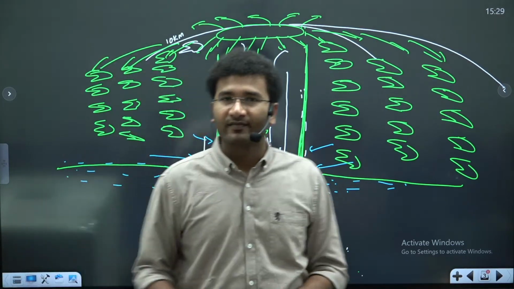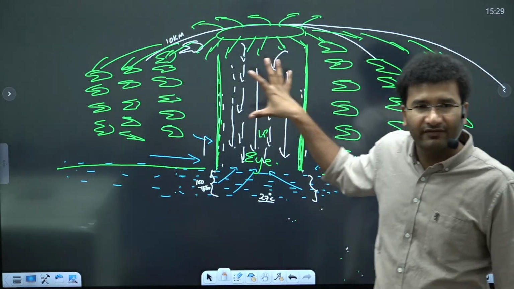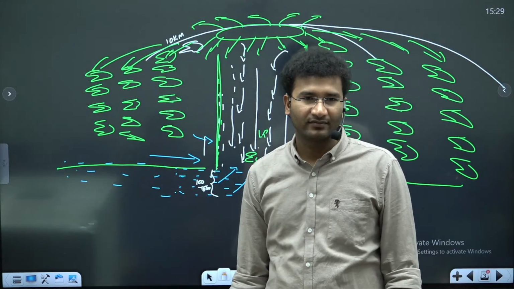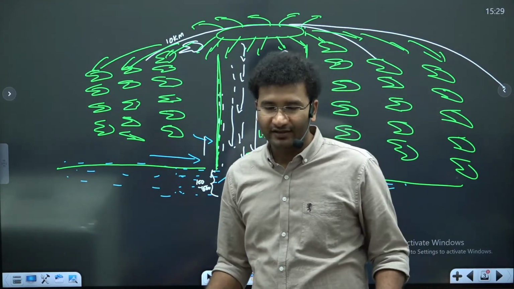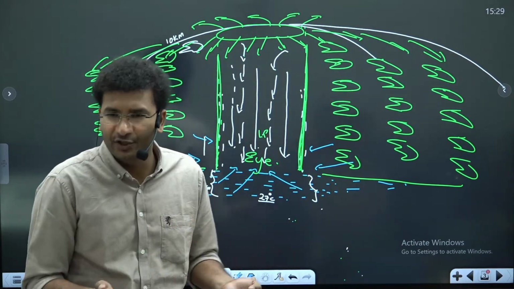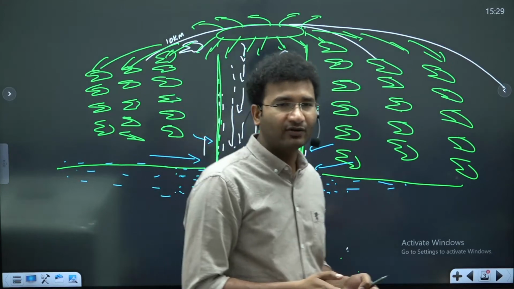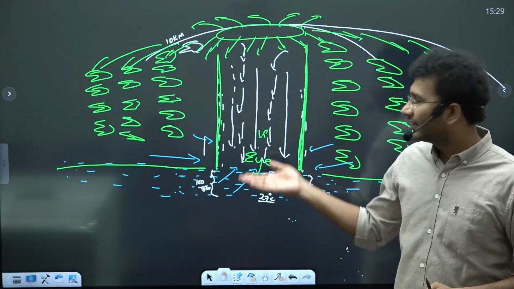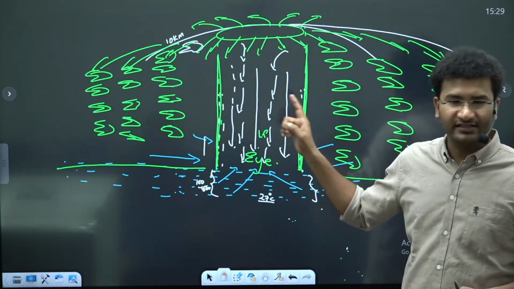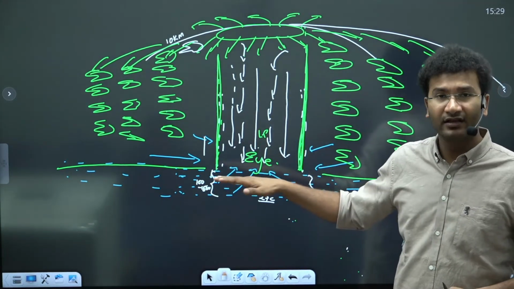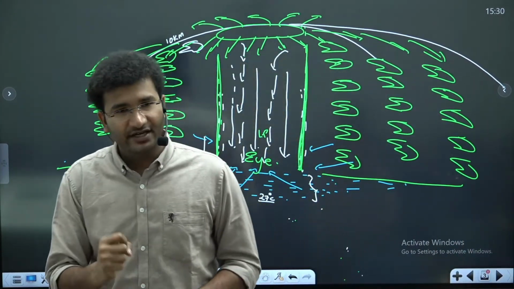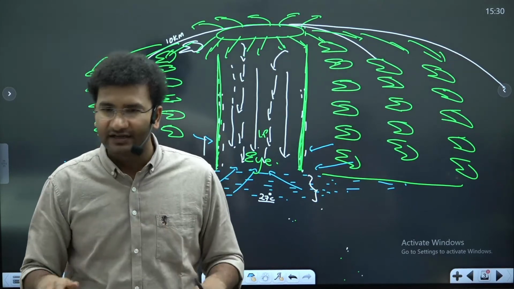But imagine if I take this system and put it onto the land, what happens? It will die. Why does this same tropical cyclone, if it is present on the continent, die off? It is going to die off because it is not getting any energy. The energy to the tropical cyclone always comes from the sea. As long as the cyclone is on the surface of the sea, it is going to intensify, it is going to increase its strength. And once it touches the coastline, it is going to dissipate itself.